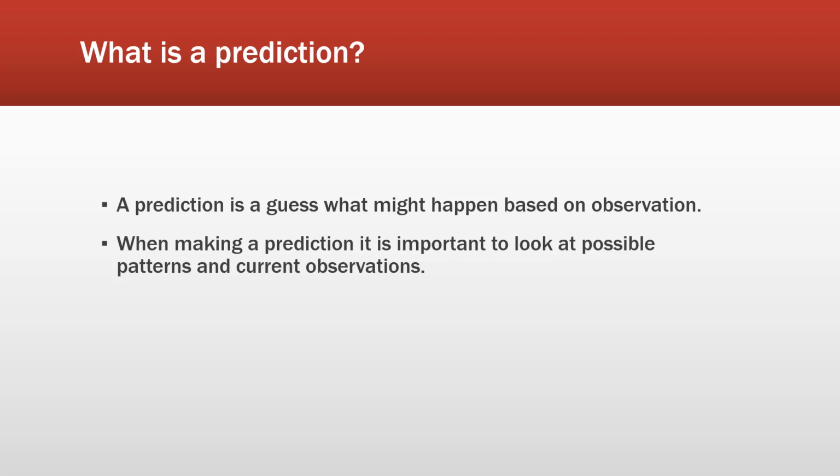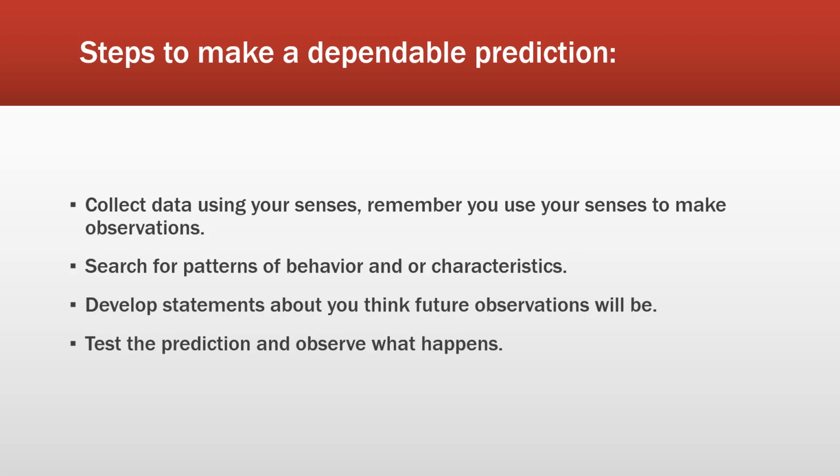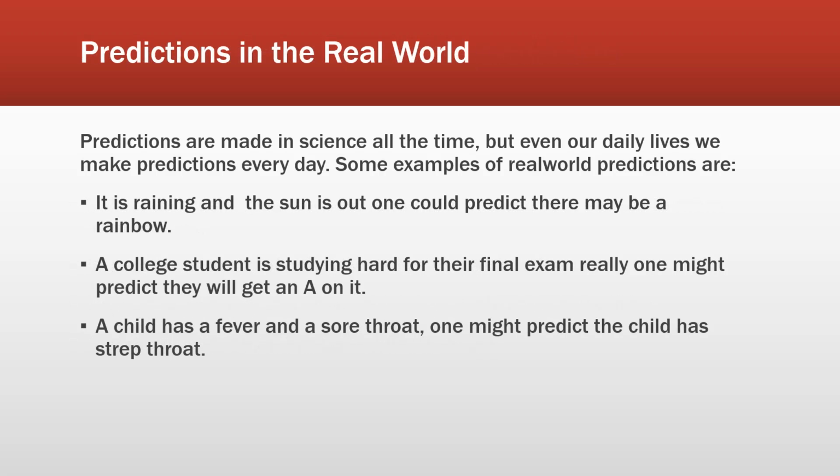A prediction is a guess of what might happen based on an observation. When making a prediction, it is important to look at possible patterns and current observations. Steps to make a dependable prediction: collect the data using your senses. Remember, you use your senses to make observations. Search for patterns of behavior and characteristics. Develop statements about what you think future observations will be. Test the prediction and observe what happens.